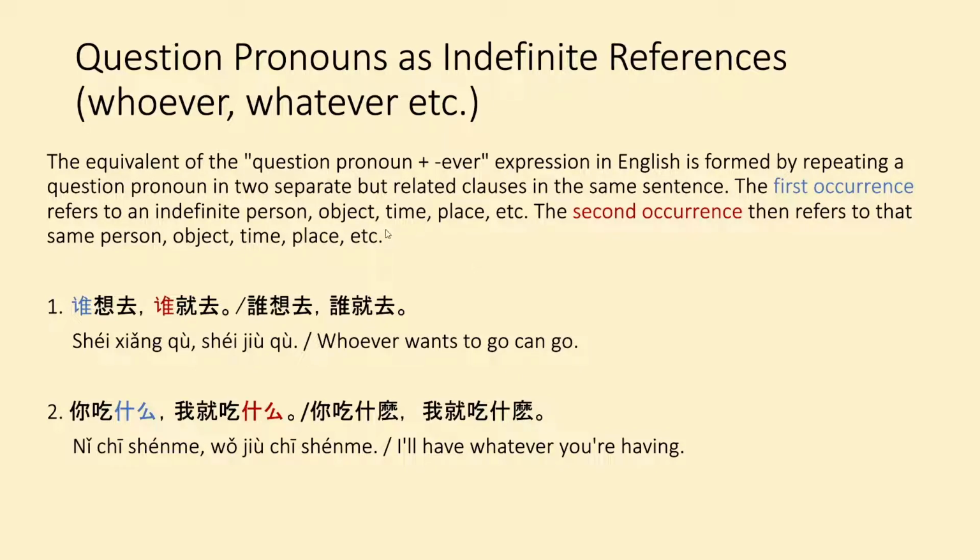So for example 1, 谁想去谁就去. Whoever wants to go can go. And if we translate this more literally, it'll be whoever wants to go, whoever can go. So if we sort of just mix that up and make it more understandable into English, whoever wants to go can go. And we have, for example, 2, 你吃什么我就吃什么. I'll have whatever you're having. More literally, whatever you eat is whatever I'll eat. So I'll have whatever you're having.